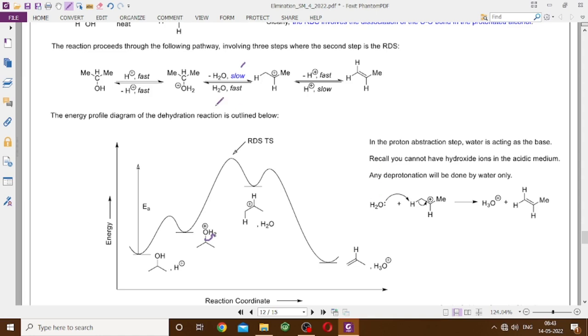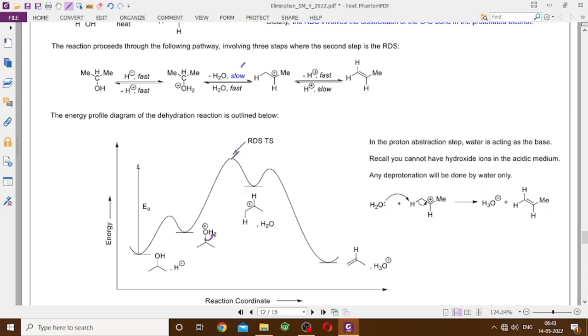Any deprotonation is done either by the water, or if you have an X minus which can act as a base, HX to the X minus can act as a base, so that also can act as a proton abstractor. What you cannot have is that এখানে তুমি কিন্তু আবার এই কার্বোক্যাটায়ন থেকে হাইড্রোক্সাইড দিয়ে প্রোটন অ্যাবস্ট্রাকশন করতে পারো না, because the reaction medium is acidic, so any OH minus cannot exist in this reaction medium. যা থাকবে সেটা হচ্ছে water আর তা নাহলে X minus. That is the best thing that you can have. Most likely water will take away this proton to give you the H3O plus.